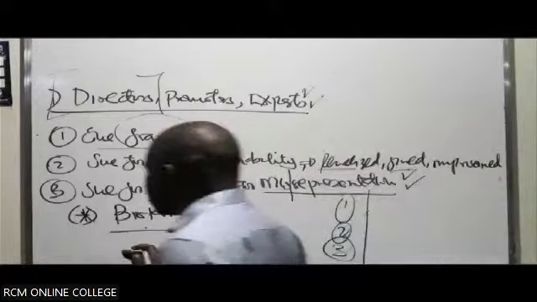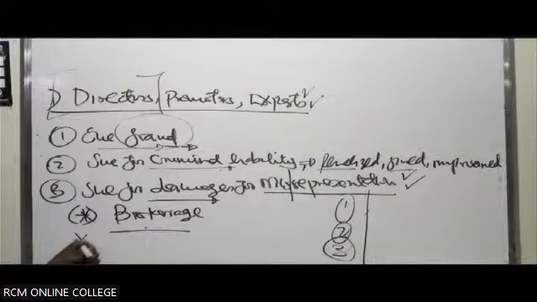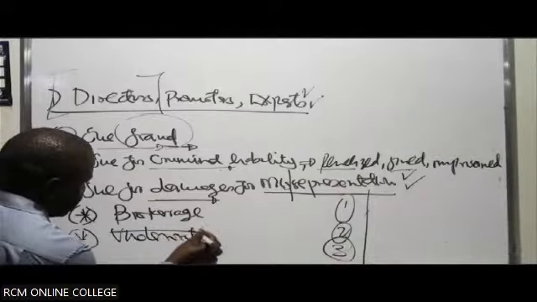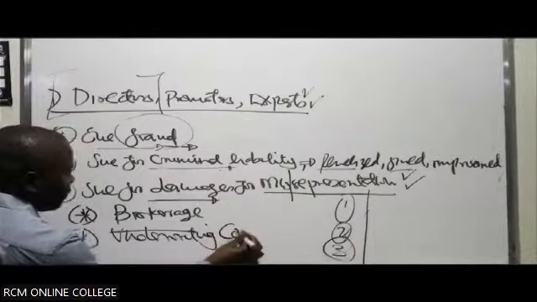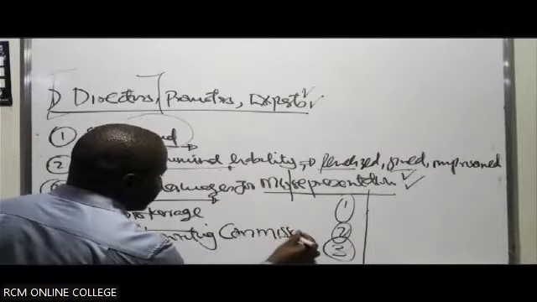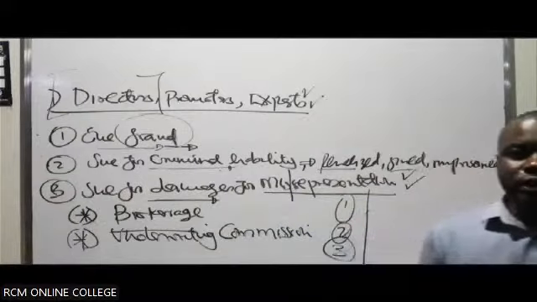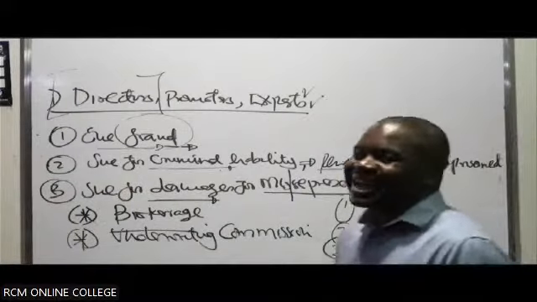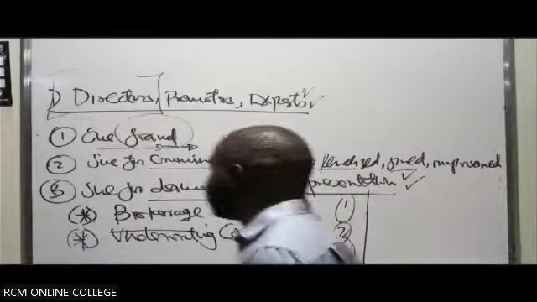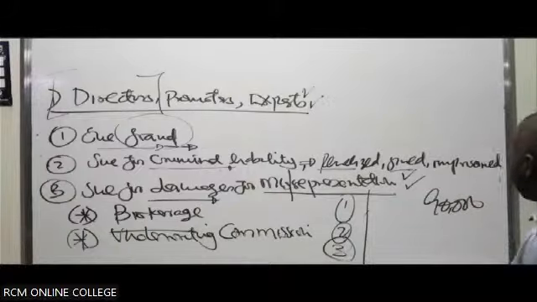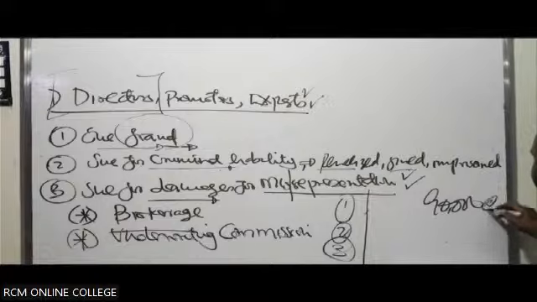Then we also have an underwriting commission. This is something where you float your shares for subscription, and then you experience what you call under-subscription. Maybe you offered 90,000 shares because you want to raise capital, and each share goes for 100.